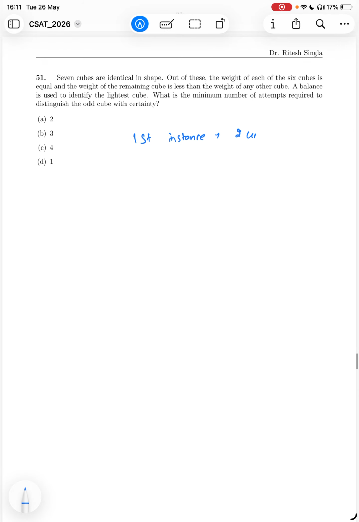Two cubes of equal weight were taken. Again, in the second instance, another two cubes of equal weight were taken. In the third instance, no matter which two cubes you take, you will be able to tell, okay, this is the lightest.